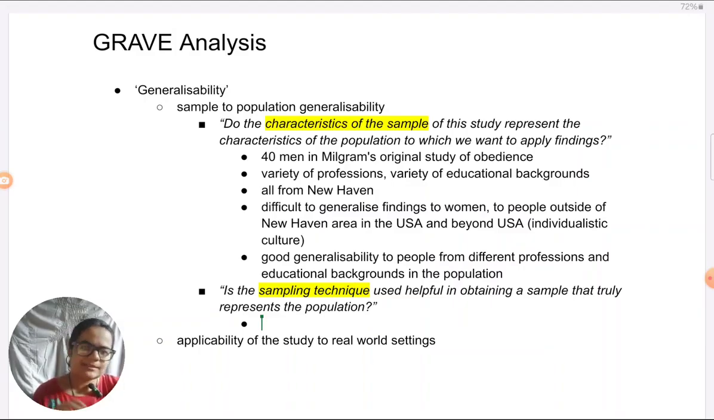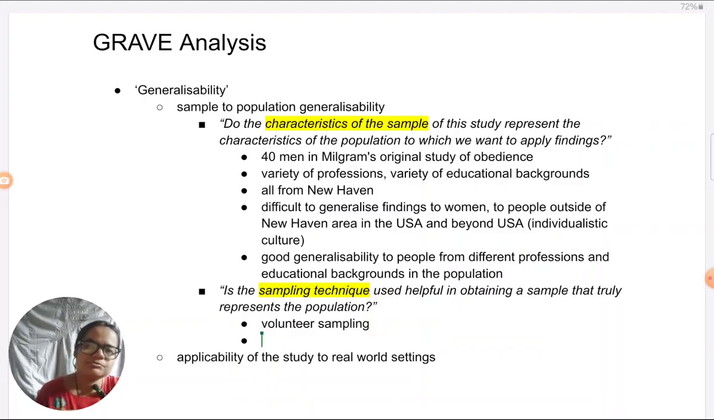So whichever study you're trying to analyze, think about the sampling technique that has been used. Is it biased in some way? What I mean by is it biased is, does it truly represent the population? Or is the technique such that in its selection, we are going to end up with people who do not represent the population? So again, to give you an example, in the Milgram study, volunteer sampling has been used. Volunteer sampling inevitably is poor when it comes to generalizability because it has a very strong sampling bias.